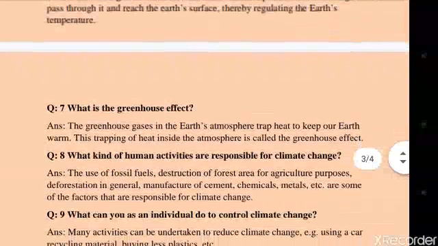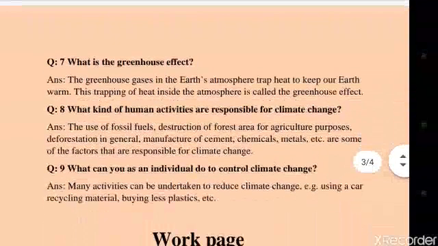The next question is, what is the greenhouse effect? The greenhouse gases in the earth's atmosphere trap heat to keep our earth warm. This trapping of heat inside the atmosphere is called the greenhouse effect.